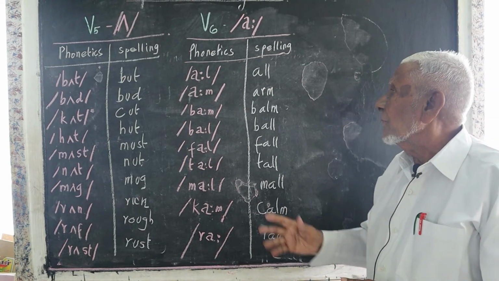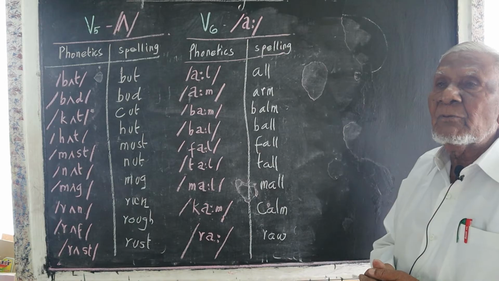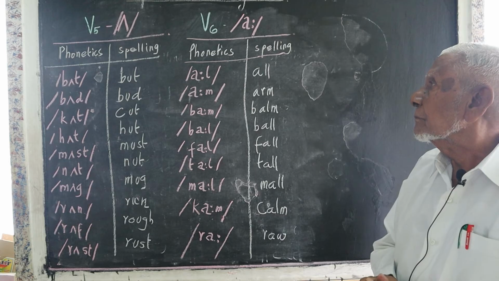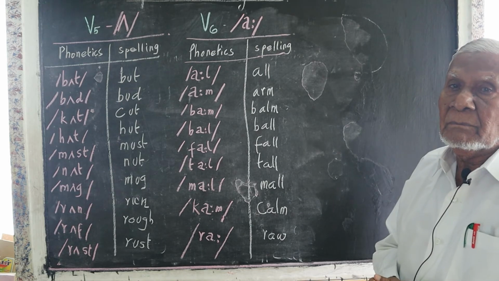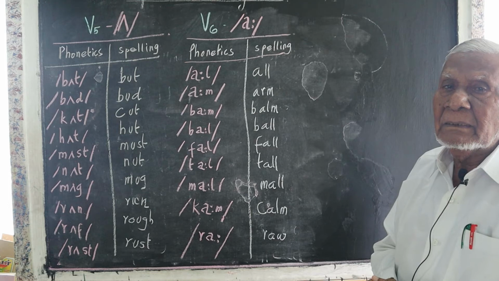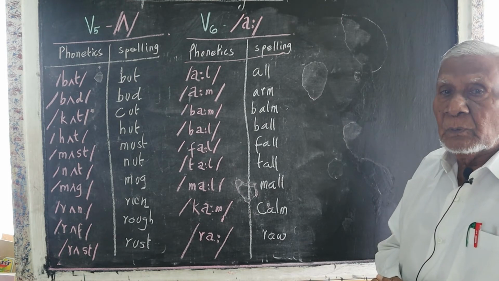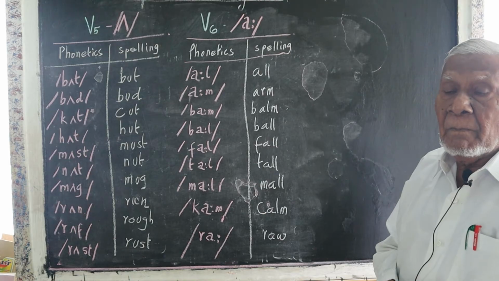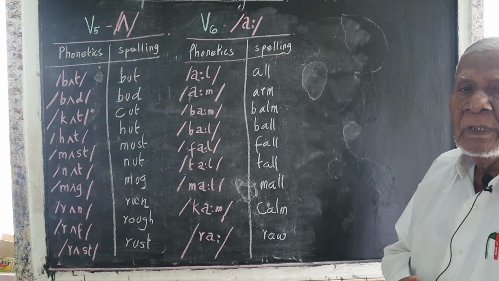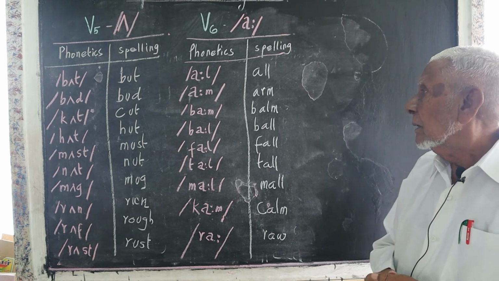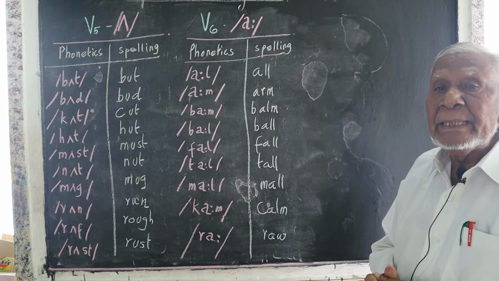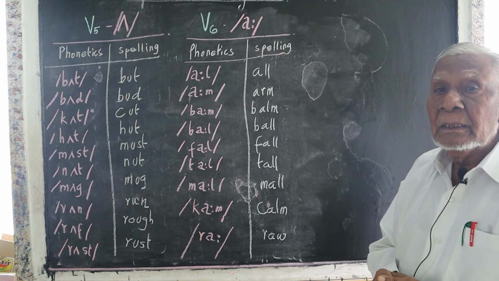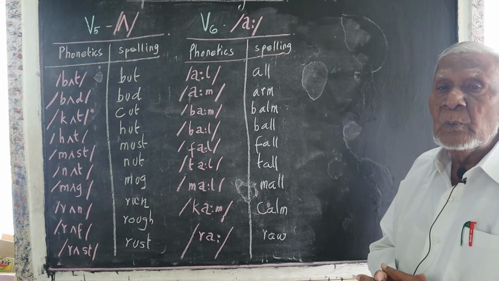Now we shall see the sixth vowel, V6. All, A-L-L. All of you must be present tomorrow. Arm, my left arm is paining. Balm, apply the balm for the headache. Ball, the child plays with a ball.